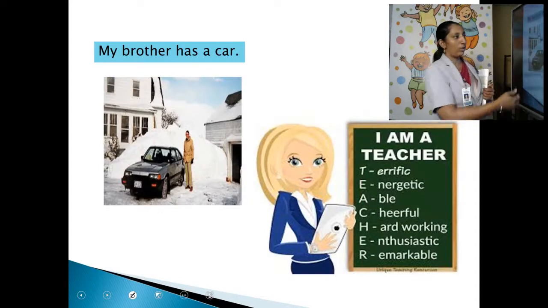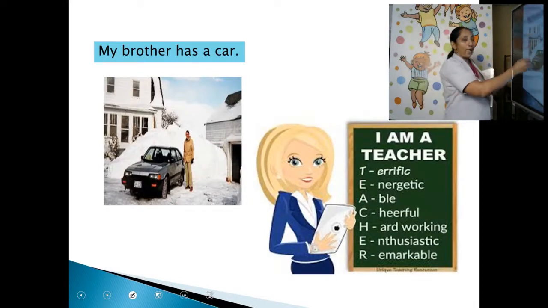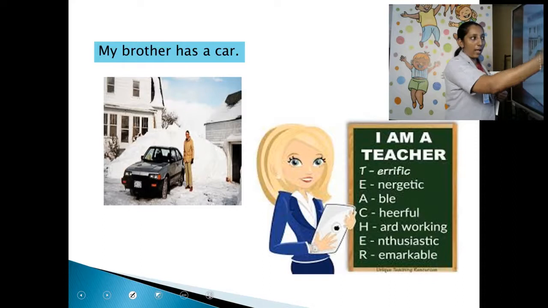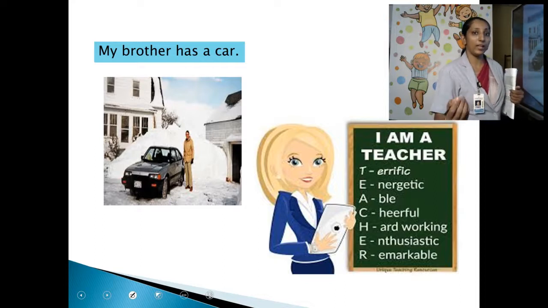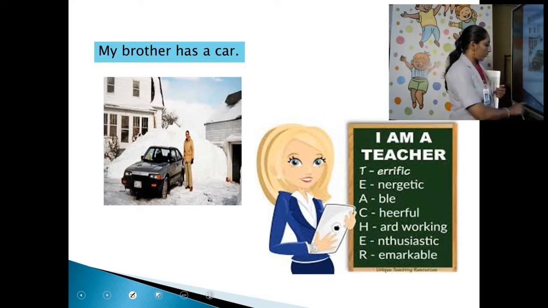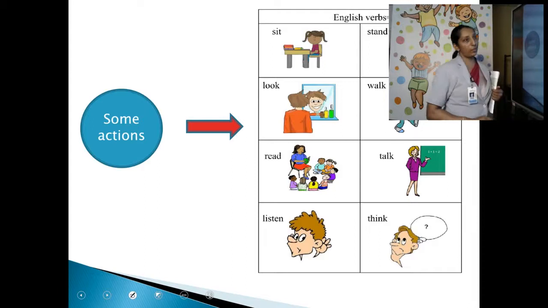Okay, fine. Then you can look here also. My brother has a car. Shows possession. I am a teacher. Here it shows what she is or who she is. She is a teacher. So that is what a verb is.